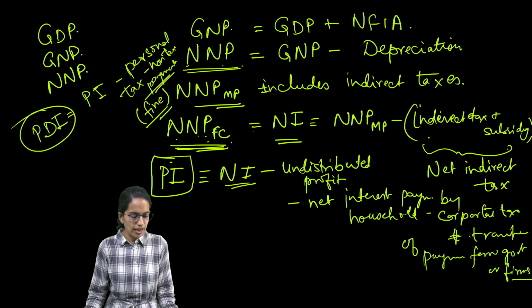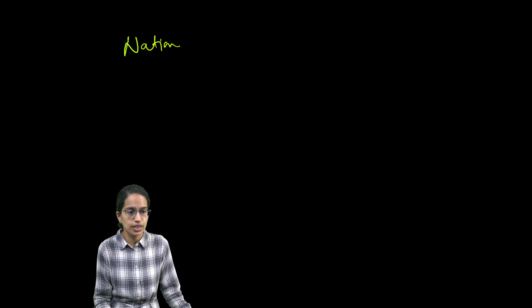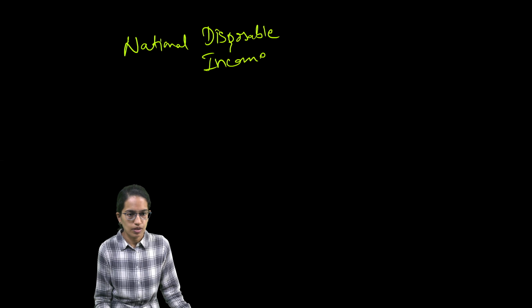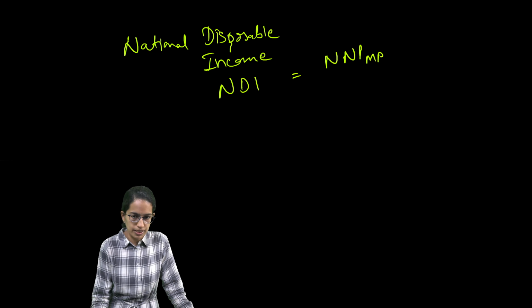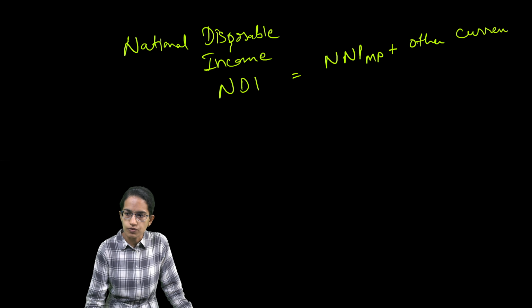Now once we have this, we also understand what is the national disposable income. National disposable income or NDI is again important, and this is the net national product at market price plus other current transfers from the rest of the world.